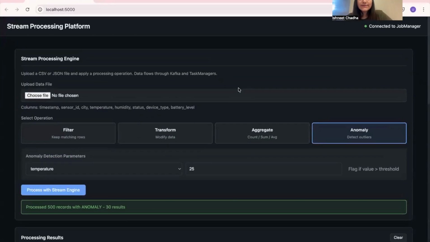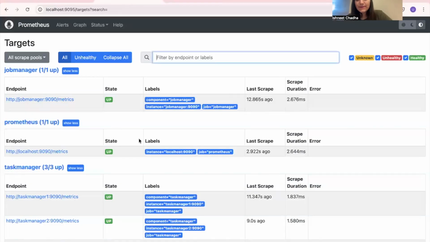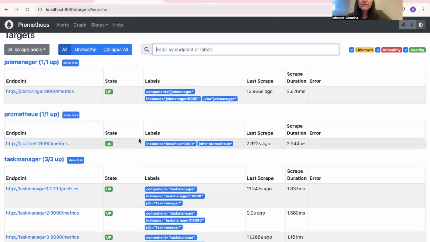To show that everything in the cluster is healthy, I'll switch to Prometheus. Here you can see that all of our components, the job manager and each task manager, are up and reporting metrics. This confirms that the monitoring layer is connected to every part of the system.